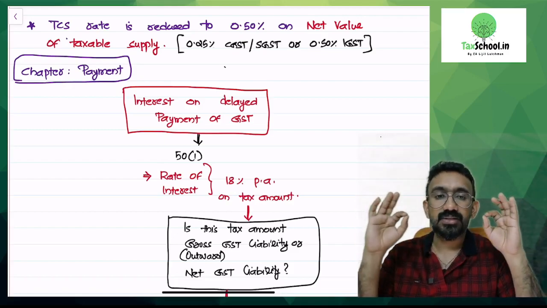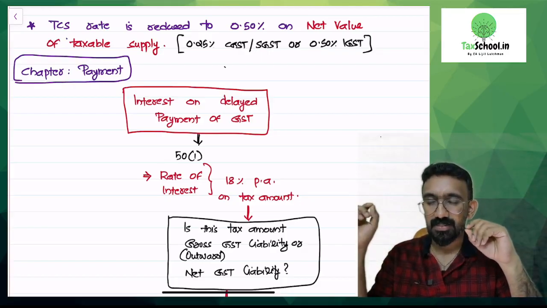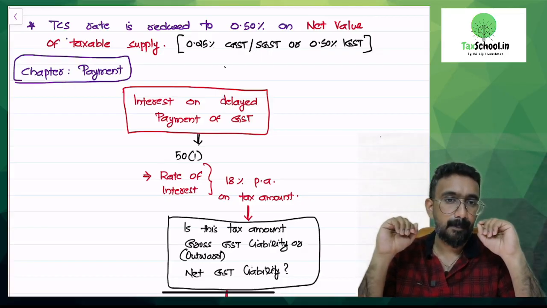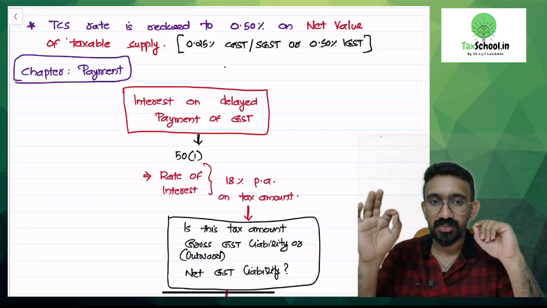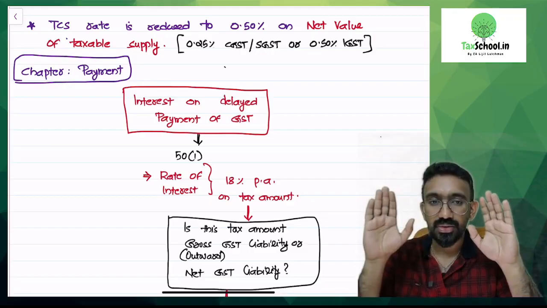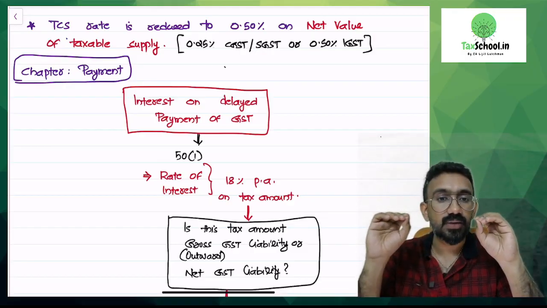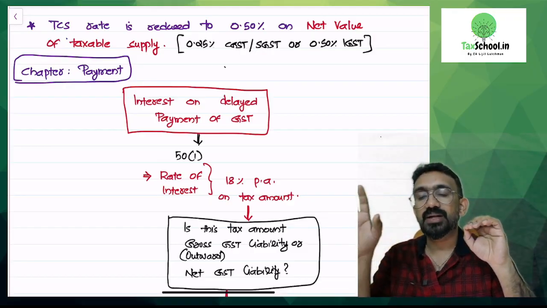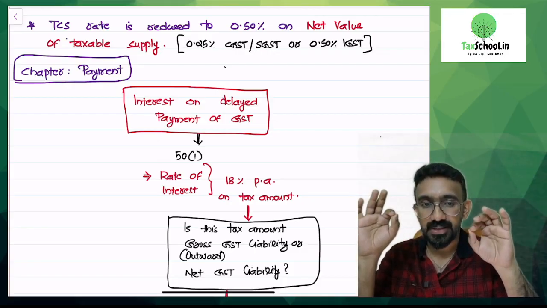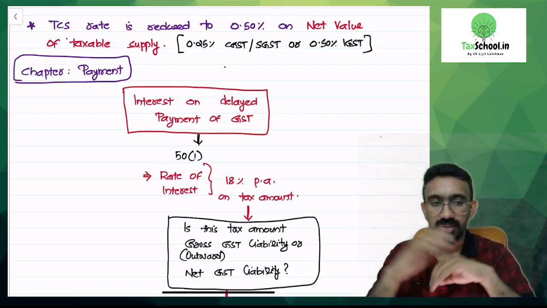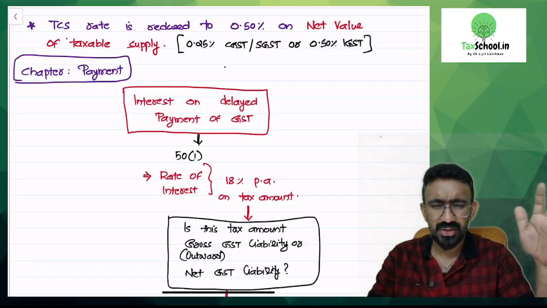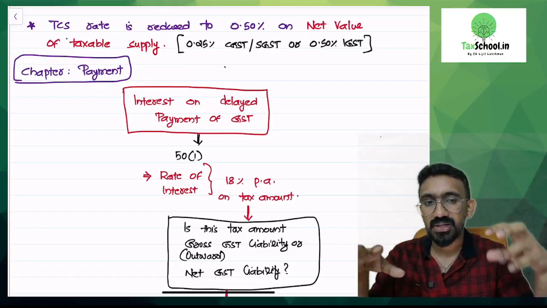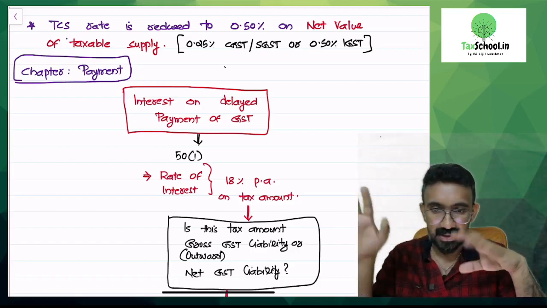If the net value of taxable supply by one supplier through Amazon is 1 lakh, 1% of 1 lakh would be 1,000 rupees. Now Amazon will not deduct 1,000 rupees, they will collect and deposit only 0.5%, which will be 500 rupees. Rest everything will be paid to the original supplier. Then the provision remains the same. This 500 will be deposited by Amazon in the name of the original supplier. Very simple.